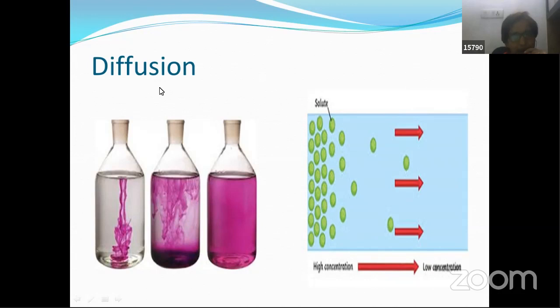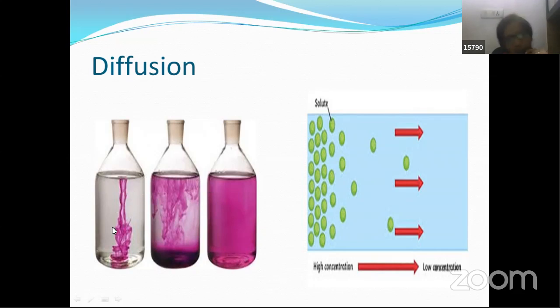So diffusion is the movement of solute molecules, solute particles, from their higher concentration to lower concentration till equilibrium is attained. This movement of solute particles from its higher concentration to its lower concentration till equilibrium is attained is called diffusion. Here these molecules don't spend energy. This is passive.